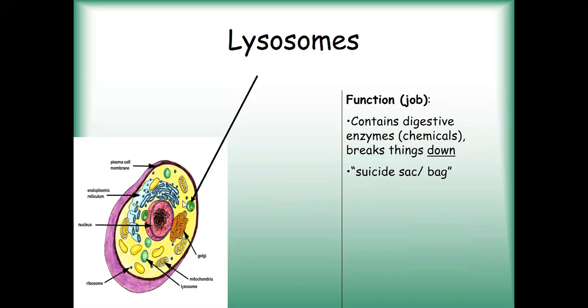Then many damaged cells are rapidly destroyed or dissolved with the help of lysosomes. The cells in our body which are damaged need to be replaced with new ones, so they are rapidly destroyed by the lysosomes. Hence they are known as suicide sacs or suicide bags. This question is often asked: give the reason why lysosomes are known as suicide bags. Because they can rapidly destroy or digest the damaged cells in our body, they are known as suicide bags or suicide sacs.